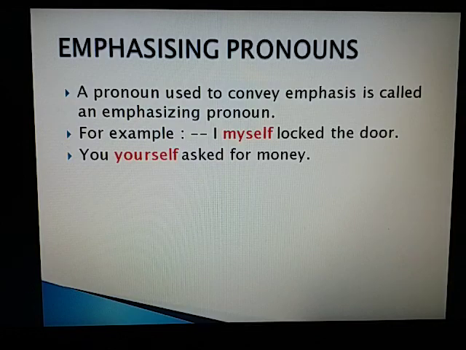We notice that reflexive pronouns and emphasizing pronouns are identical in form. How do we find out whether a pronoun has been used as a reflexive pronoun or as an emphasizing pronoun? A reflexive pronoun answers the question whom, but an emphasizing pronoun lends emphasis.